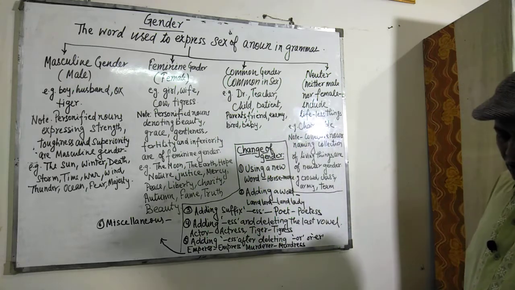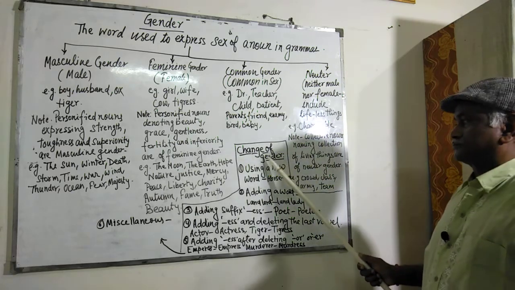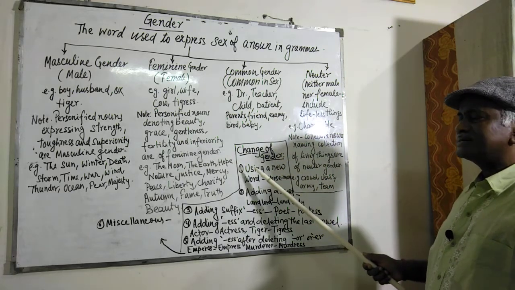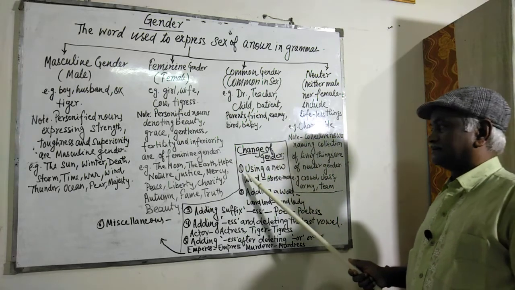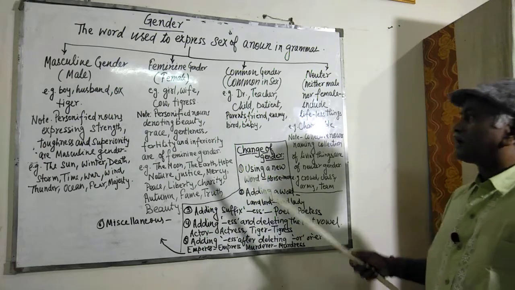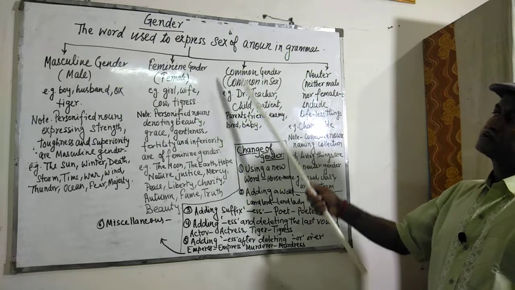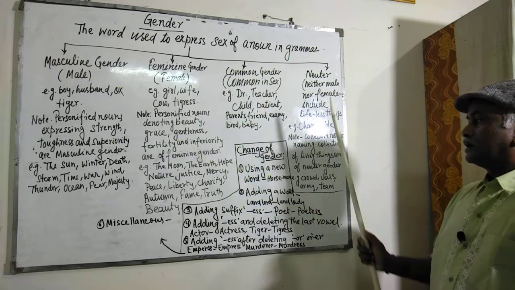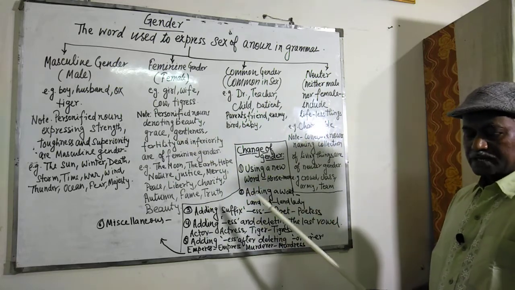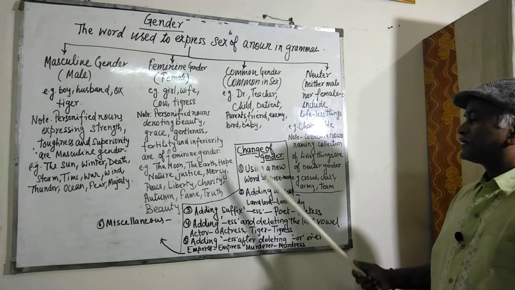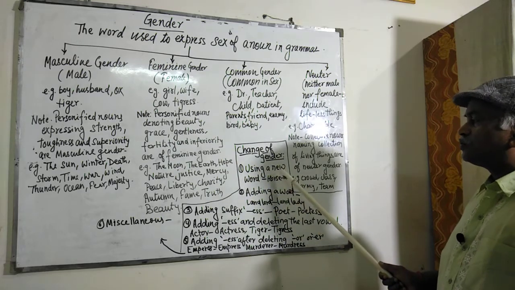Now, how are these genders formed? How are the changes in gender made? That is, how can we change masculine to feminine or feminine to masculine gender? There are certain rules, and those rules are to be followed. First one is using a new word.